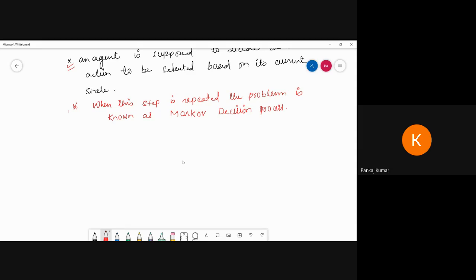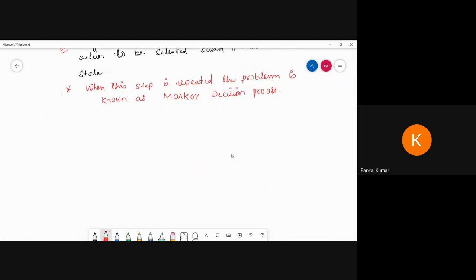Before that, to see how the model will work, we can go to the design part. This is a very simple design. Suppose this is the agent, and this one is the environment. The action will be taken on the environment.